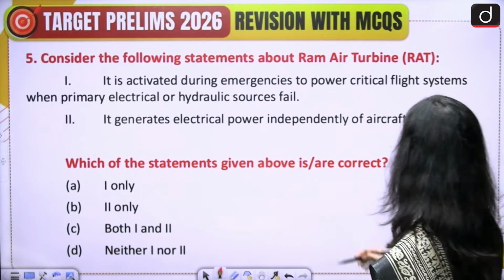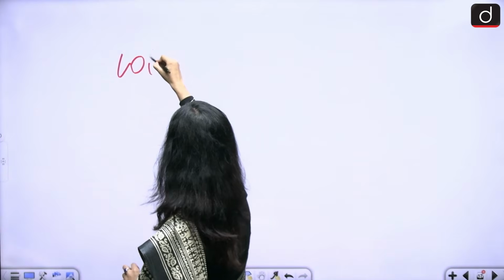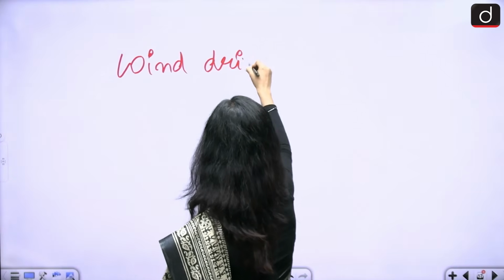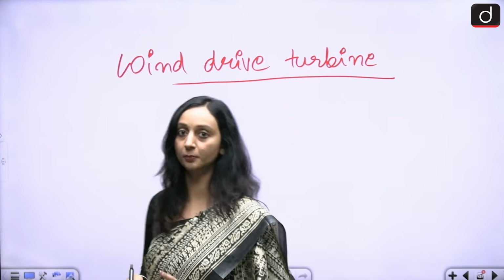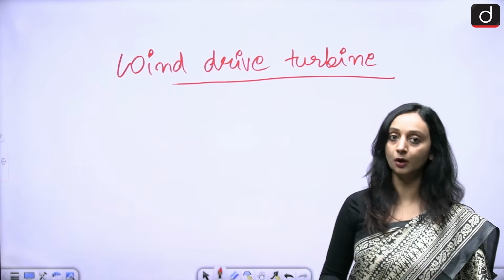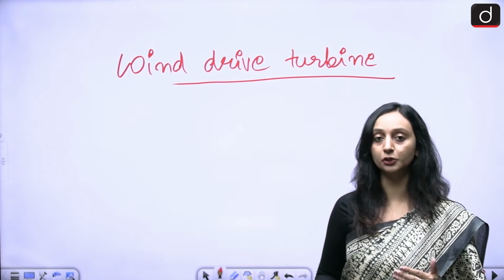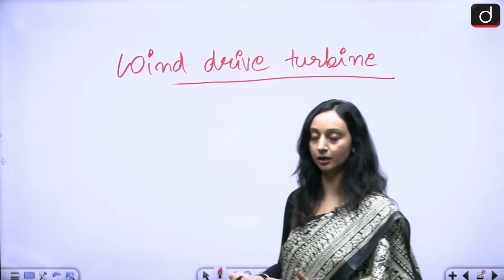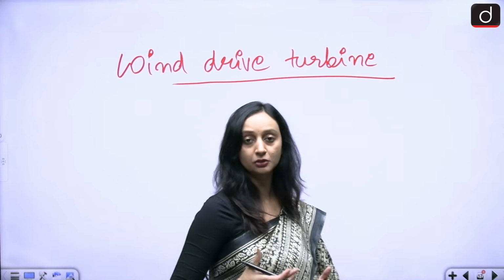Done? So here we are talking about a turbine, RAM Air Turbine. So this turbine is actually used in cases of emergencies. It is a small turbine, but it is a wind-driven turbine. So this is either activated automatically or manually at times when there is a complete engine failure in cases of emergency, and it is wind driven. The speed of the turbine is going to be decided by the speed of the aircraft. Faster the aircraft is moving, faster this turbine is going to move, and this turbine is in turn going to generate energy. It is going to generate electricity.